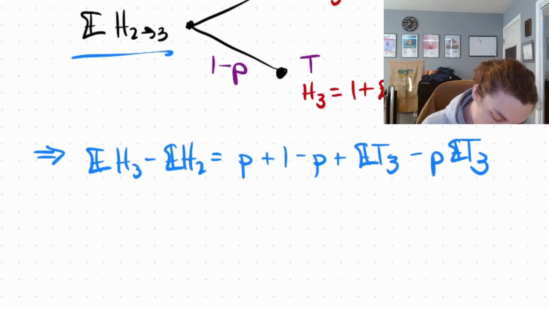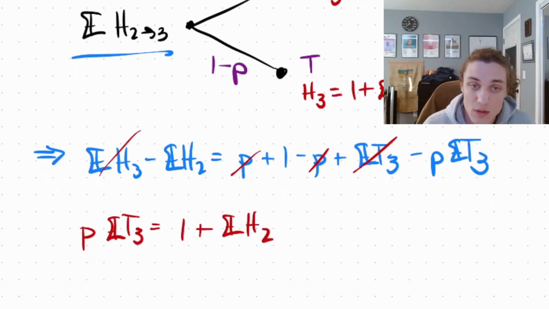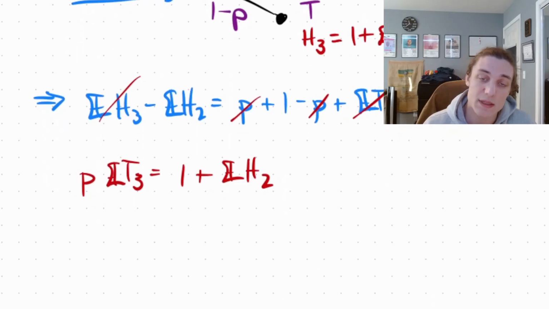Now we know this cancels, these cancel, and we're left with what? We're left with p times E[H3] is equal to 1 plus E[H2].